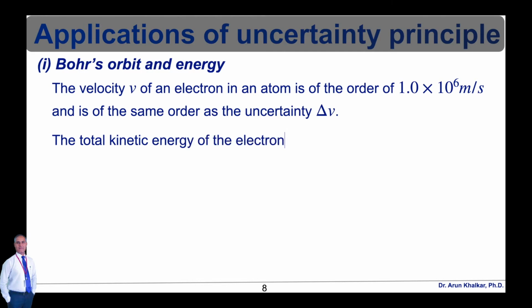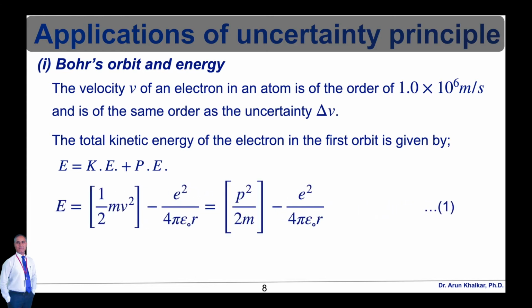The total energy of the electron in the first orbit is given by capital E is equal to kinetic energy plus potential energy. Therefore, E is equal to kinetic energy, that is half mv square, minus potential energy, that is e square divided by 4 pi epsilon naught r. So we have the equation E is equal to half mv square minus e square upon 4 pi epsilon naught r. We can write E is equal to p square upon 2m minus e square upon 4 pi epsilon naught r. Let's say this is equation number 1, where p is the momentum of the electron.